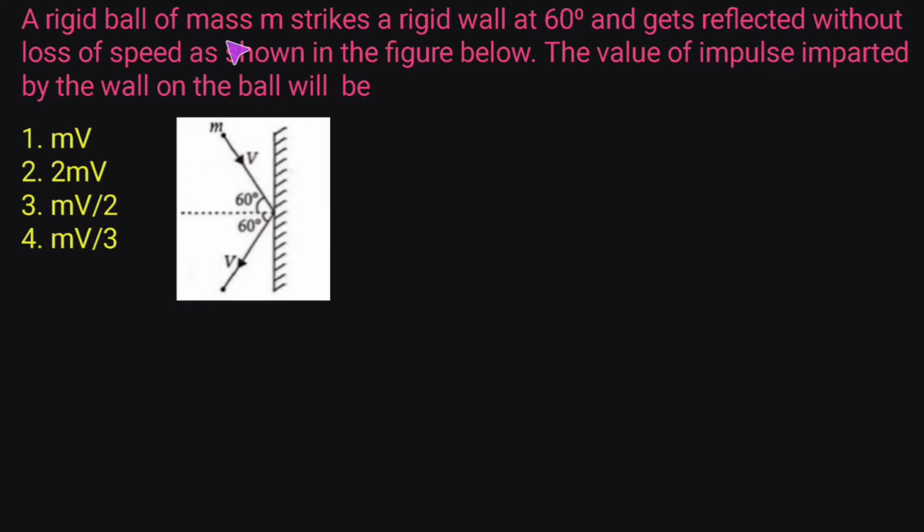The question is, a rigid ball of mass m strikes a rigid wall at an angle of 60 degrees and gets reflected without loss of speed as shown in the figure below. The value of impulse imparted by the wall on the ball will be, and this figure is given.